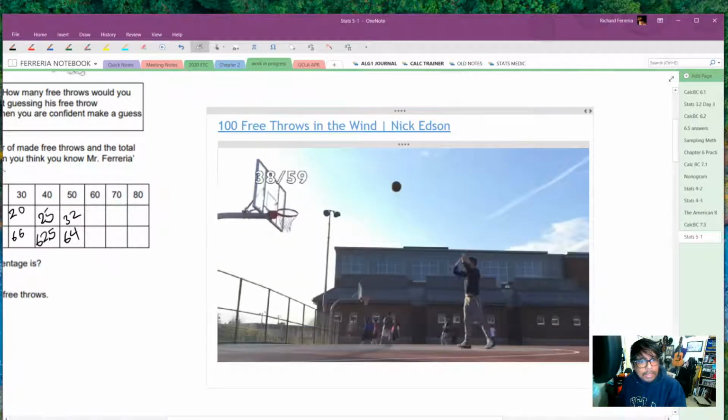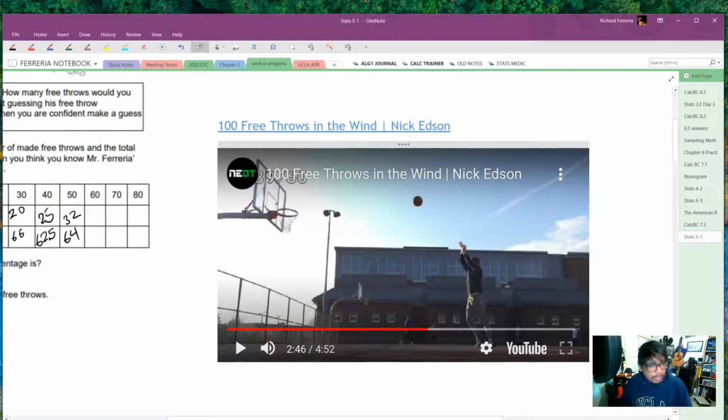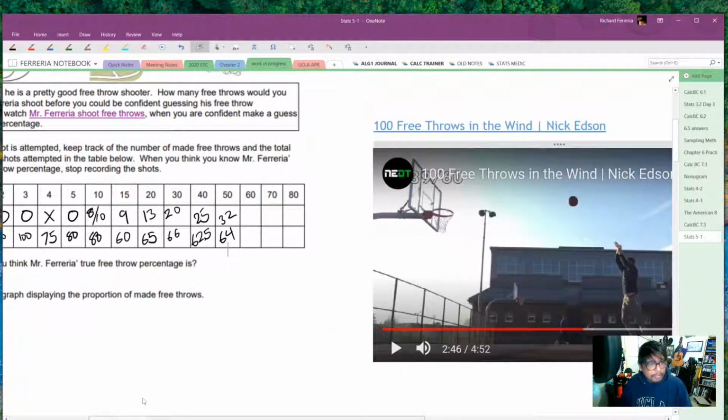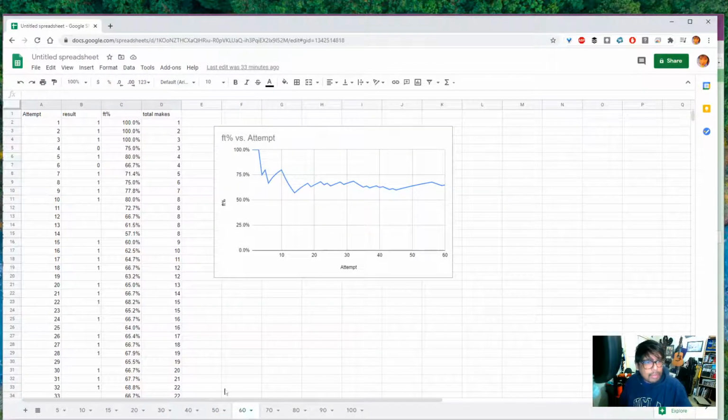59 is a miss, and 60, he made that one. So he's at 39 of 60. Let's take a look at the chart for the first 60 free throws.